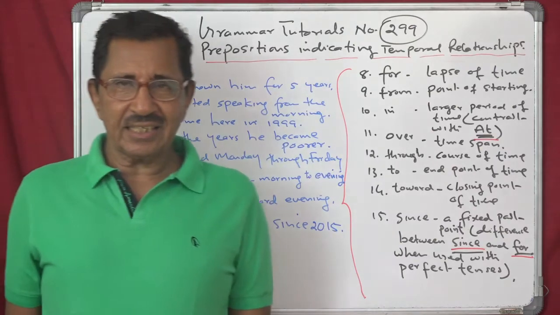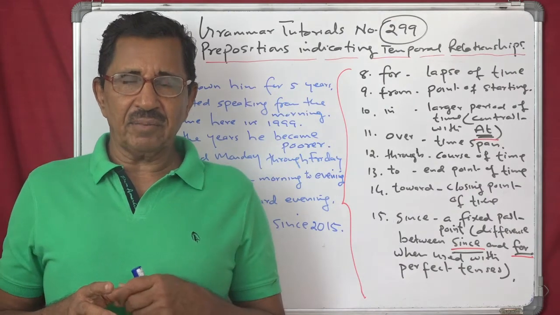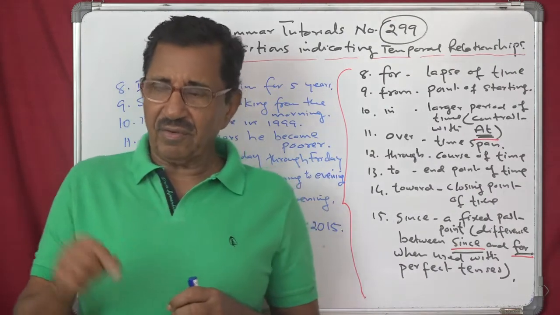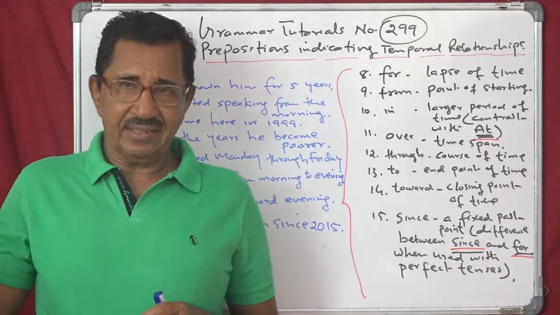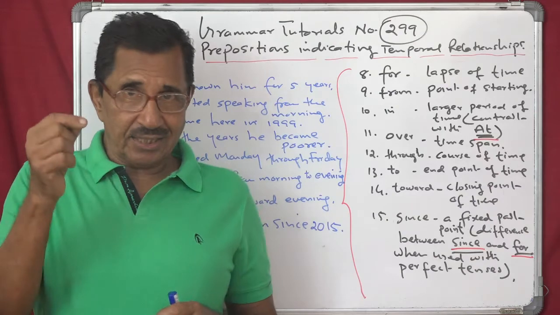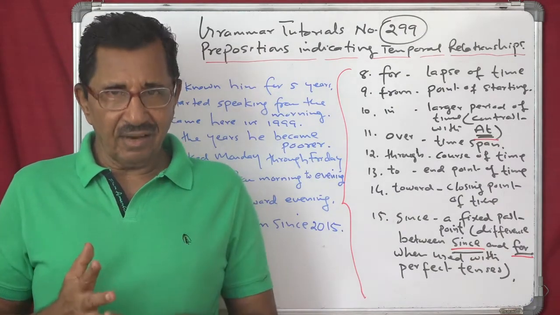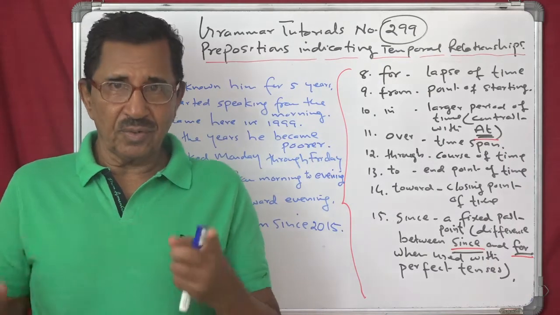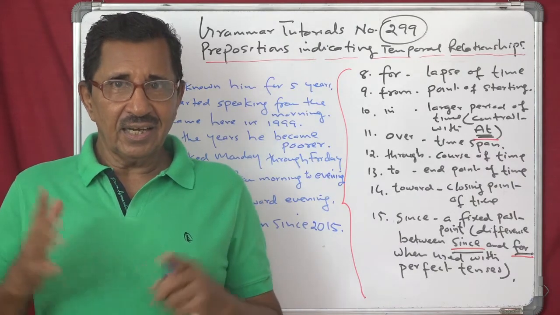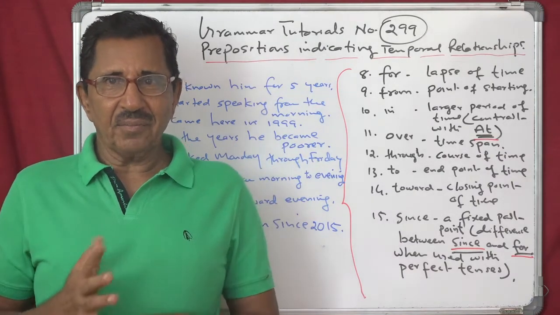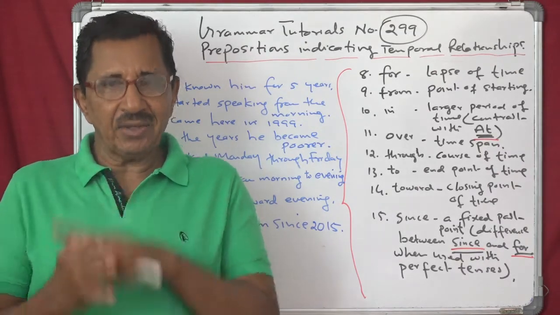Same with in and at. In is for larger periods of time, while with at you say at 5 o'clock, at 4 o'clock, at 6 o'clock. At night, you say at night; that is the only exception. Otherwise you say in the morning, in the afternoon, in the evening. At noon also, at noon, at night, not in the noon. Otherwise we say in for larger chunks of time.